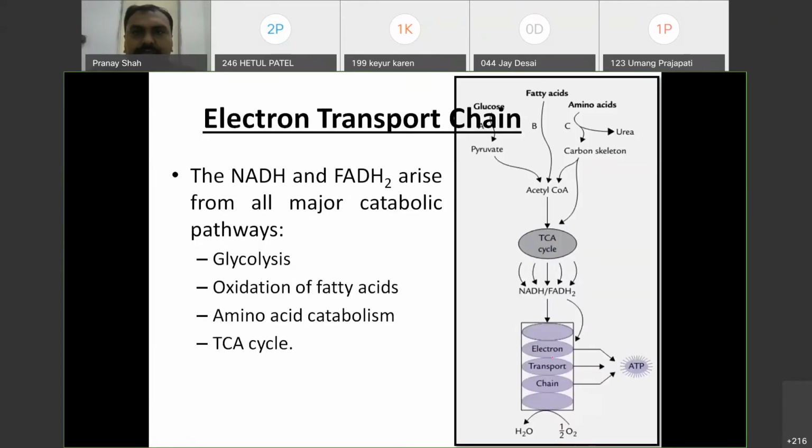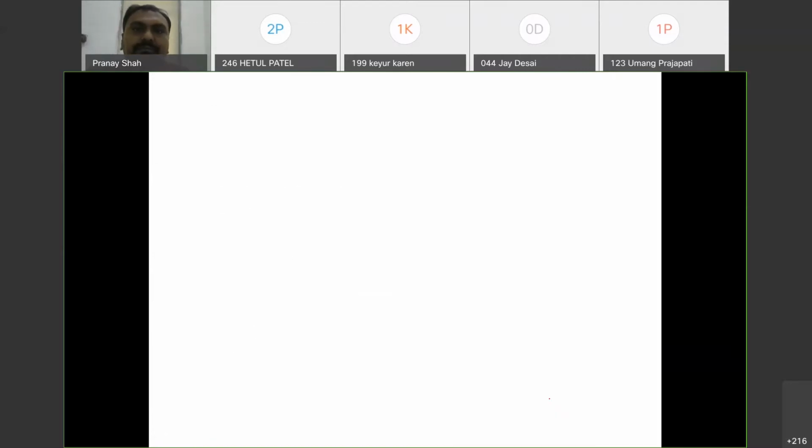Okay. So you can see glucose will convert into pyruvate, fatty acid will be oxidized to acetyl-CoA, and amino acids, their carbon skeleton will form acetyl-CoA. And this acetyl-CoA goes to the TCA cycle, and they will produce NADH and FADH2. That will go to the electron transport chain, the four different complexes, and ultimately oxygen will take up the electrons and they will form H2O. And during this, ATP is produced. How this ATP is produced, we will see.